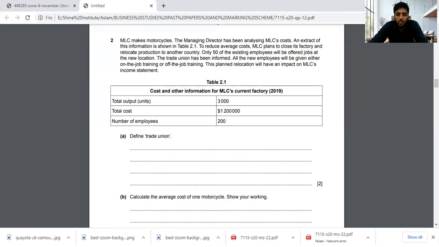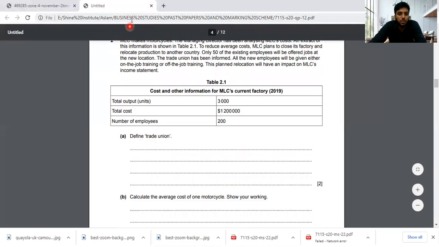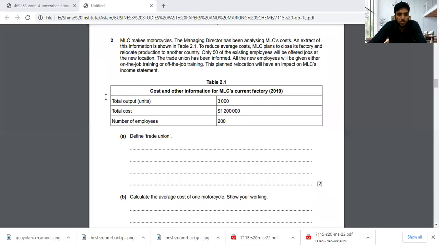Let us give the meaning of trade union for this question. So what is a trade union? Let me write the answer for this. An organization, you can write a definition which is more acceptable. I can give you an answer for this. Wait a second.